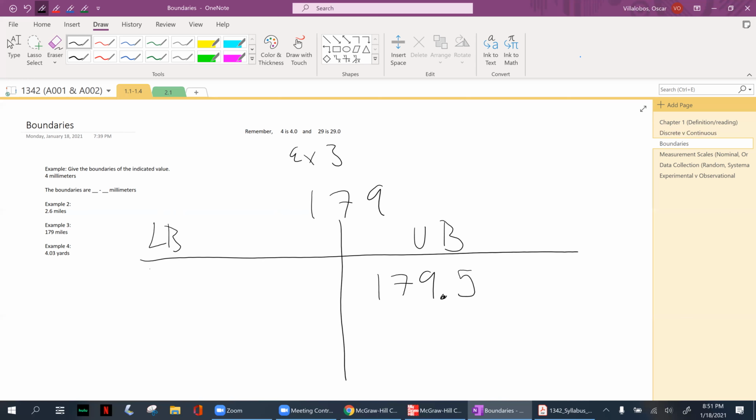Okay, and we said to find the lower bound, I'm going to subtract 1 from the farthest most number. So that there is going to be 9. 9 minus 1 is going to give me 8. So that technically there is 178. And again, I'm going to attach a 5 at the end. But I know this has to be 178.5.